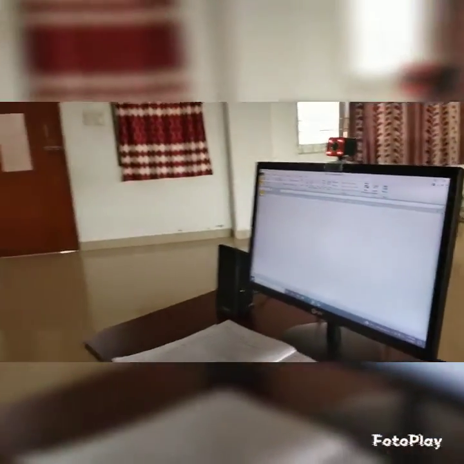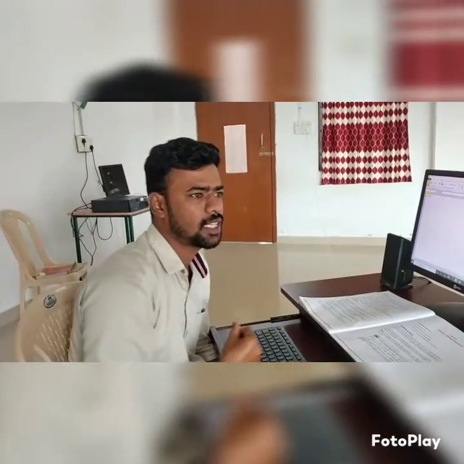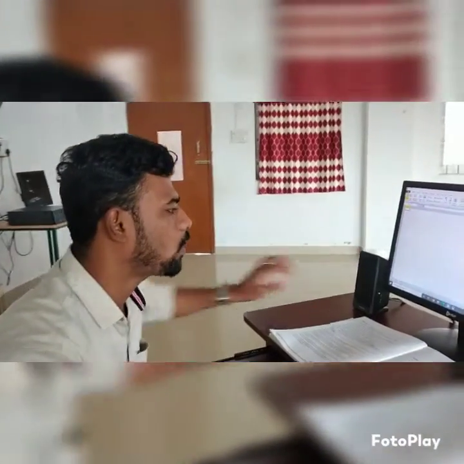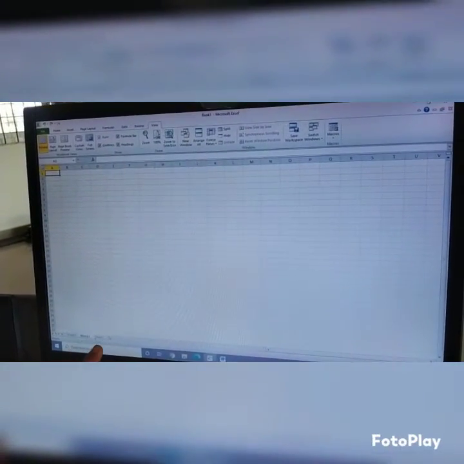If you want to use a worksheet, we can choose sheet number 1. When sheet number 1 is finished, we can go to sheet number 2, and when that is finished, to sheet number 3.